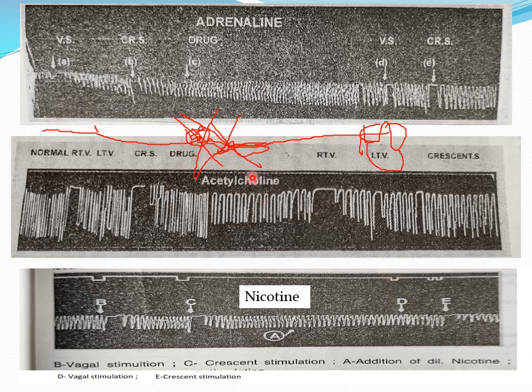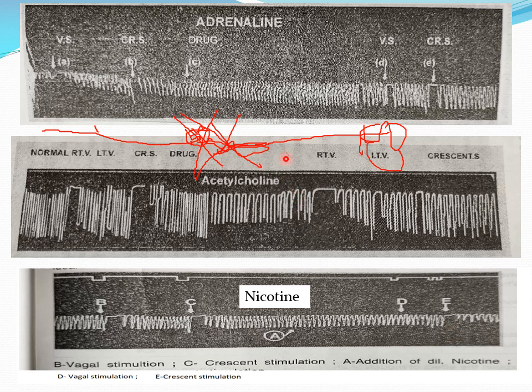The ganglia are located in the crescent, and we are putting the electrode on it. So if you stimulate the postganglionic parasympathetic fibers, we got inhibition. You can easily understand that with crescent stimulation, we get inhibition of the heart.